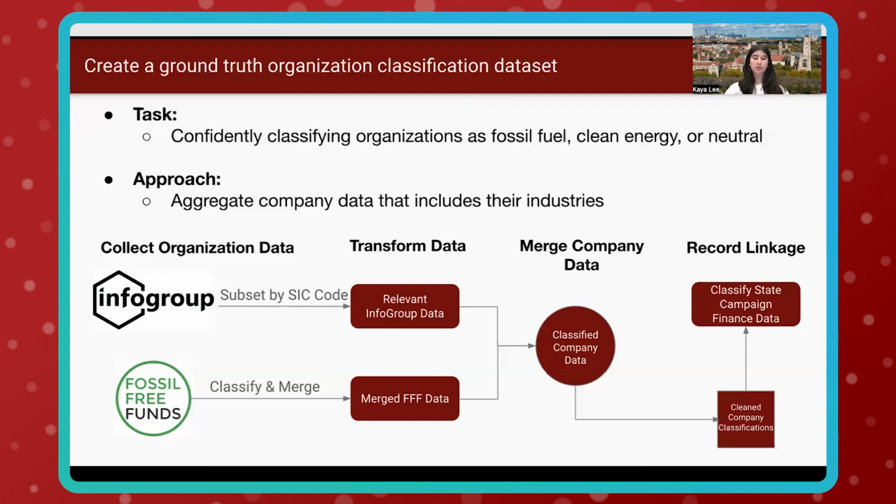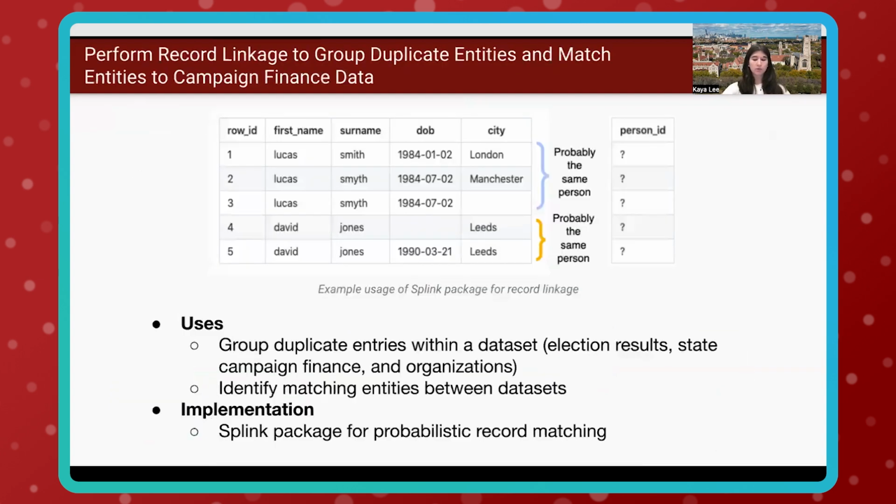After the company classification datasets are merged, we perform record linkage to both clean this classified company dataset, as well as to match classified companies to our campaign finance dataset. Record linkage is a method that allows us to group duplicate entities, and in our case companies, which may have arisen due to data entry error or the merging of multiple datasets. The figure depicts an example of record linkage where there are multiple entries in the dataset for both Lucas Smith and David Jones. The values for date of birth and city that are associated with these names are quite similar. Thus, it is likely that these rows actually represent the same person and the duplicate rows can be removed.